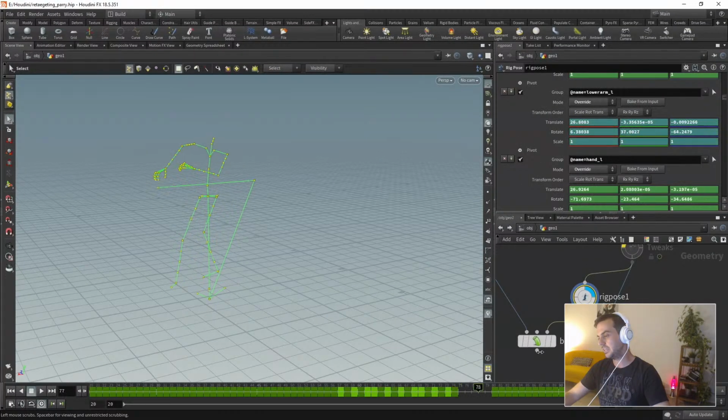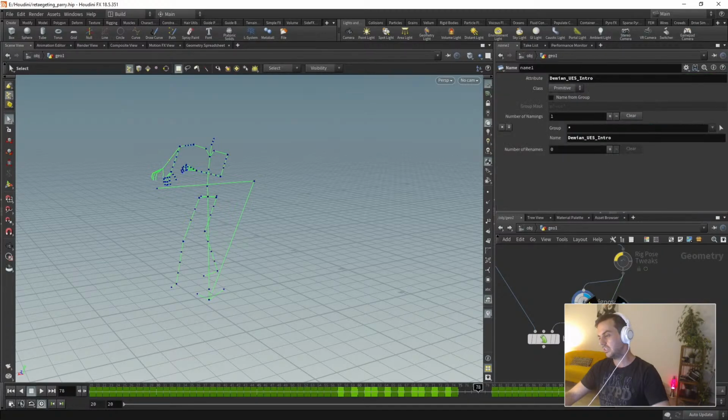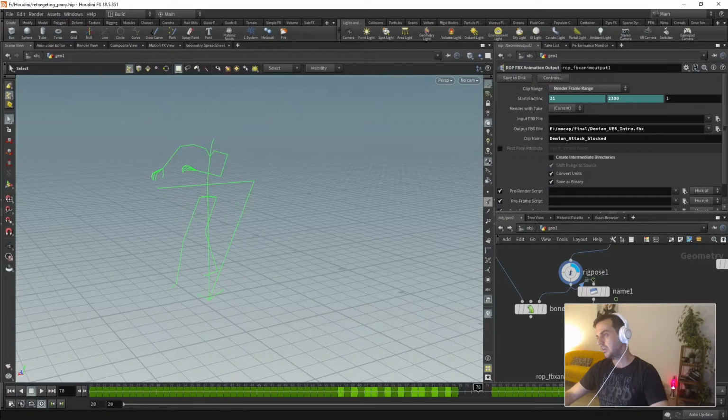And then the next step is, once you are happy, you just make this from here, and then you name this like a beautiful animation, whatever you want. Do this because if you are using the ROP FBX output, you need a name, and then you can name this whatever, beautiful or test. And then we can change this to, I don't know, 100, and then we just save, and everything is gonna be ready for Demian here.